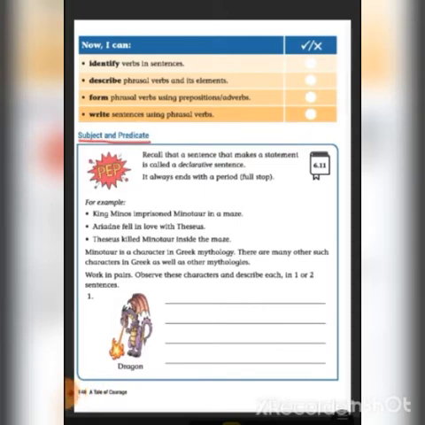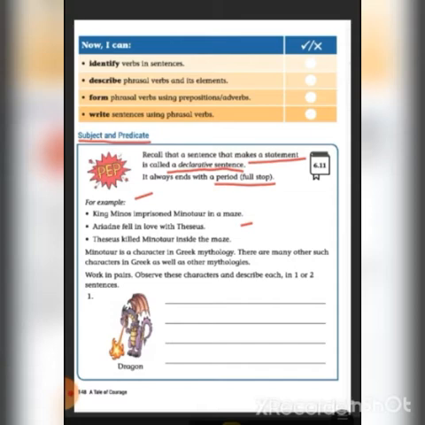Recall that a sentence that makes a statement is called a declarative sentence. It always ends with a period, a full stop. So a declarative sentence always ends with a full stop. For example, King Minos imprisoned Minotaur in a maze. So here the statement ends with a full stop. Next one, Adriani fell in love with Theseus. Theseus killed Minotaur inside the maze.